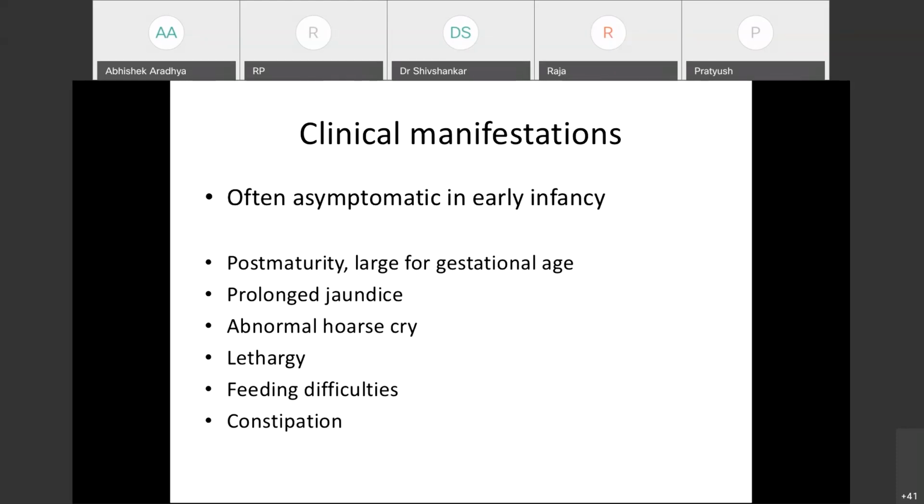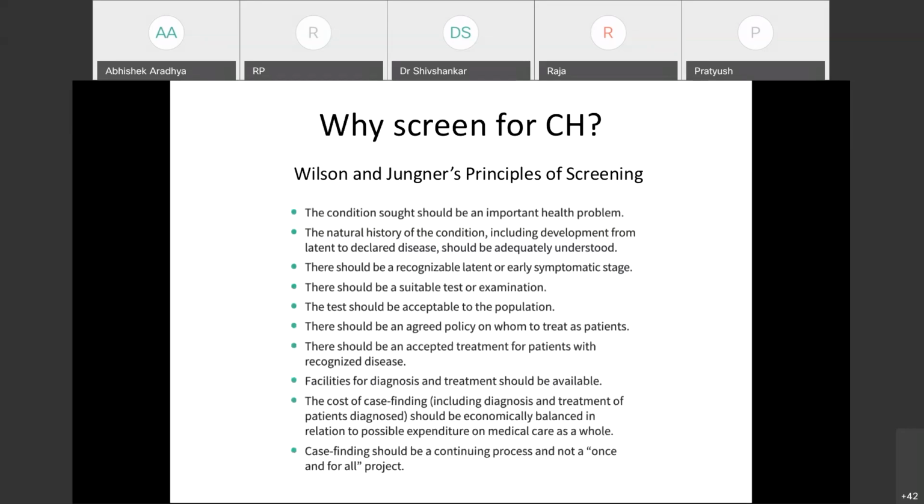There can be flat nasal bridge. There can be visceroptosis, which will result in protuberant abdomen and umbilical hernias or inguinal hernias also. We also note hypotonia and diminished reflexes. But it is important to note that a substantial proportion of neonates will not have any of these symptoms. They can be just like any other normal child. Only in the later age we may pick up the hypothyroidism.